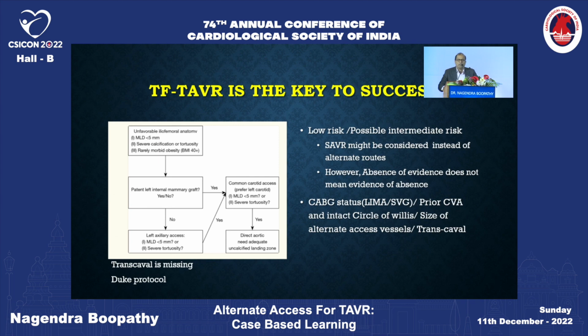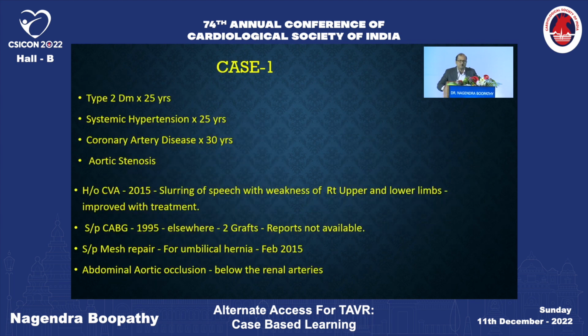This is one approach from a high volume center which uses alternate access. If not femoral, they have suggested to go with transcarotid. If there is a LIMA, transcarotid; if there is no LIMA, transaxillary. However, transcaval is missing. Transcaval has a steep learning curve, and only a few cases have been done across the globe. Since it's a case-based discussion, I will be going through a few cases that were done by us when I was a fellow at Sinai.